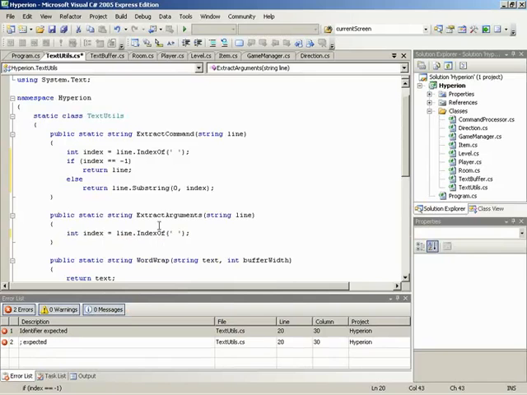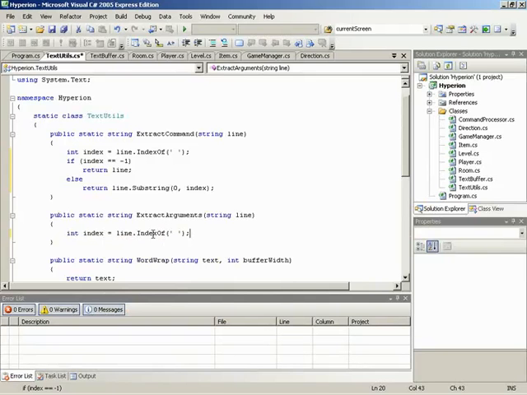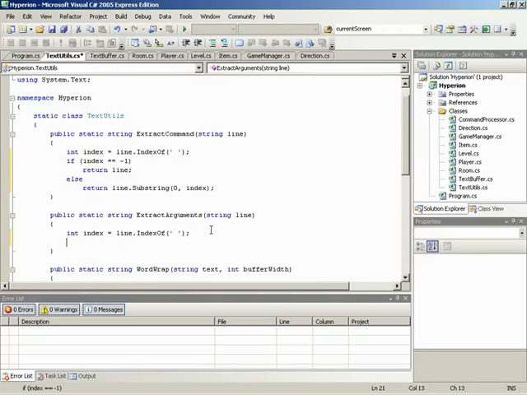And one note, as I'm using IndexOf, I'm using the method that takes in one char. And char is indicated by single quotes instead of double quotes. You saw earlier when we had the return blank string, we were using double quotes. Also elsewhere in code, when we used strings, we use double quotes around strings. And in chars, we use single quotes. So make sure you use the right quote. char is just another data type. It's a single character, like the letter A, or a space in this case.